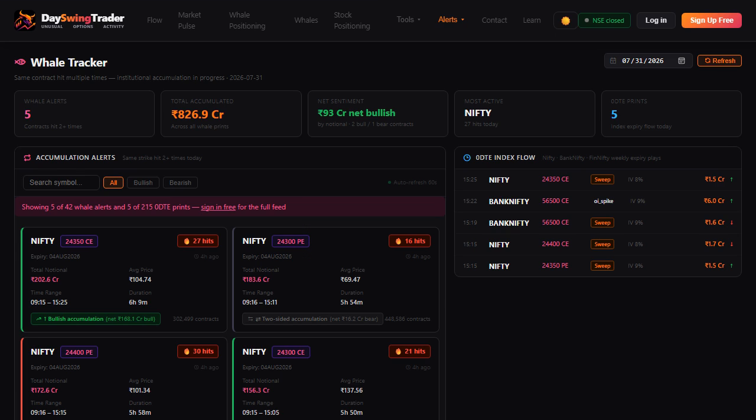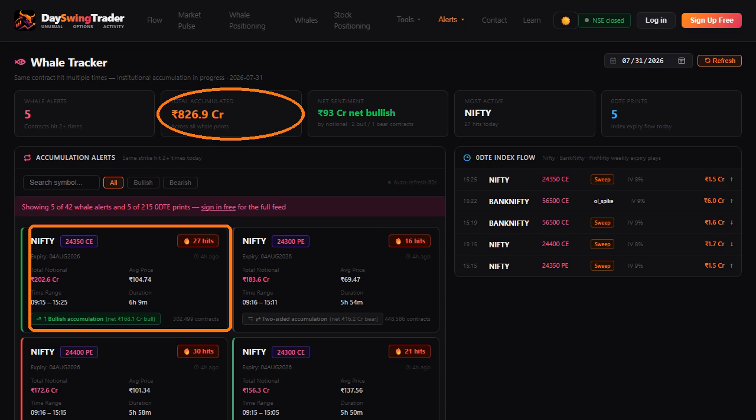Whale tracker. Same contract, hit again and again in one session. The page finds those campaigns and shows the total, the average price, and how long the build took. Look at this one from Friday. The same Nifty strike hit 27 times, over 200 crores of total notional, built across 6 hours. That is not a hedge. That is a campaign, and it would be almost invisible in a plain trade feed.